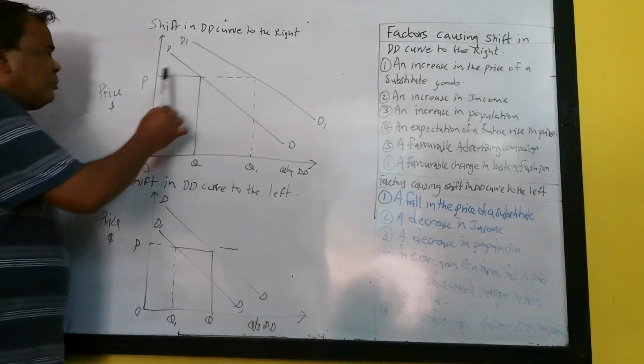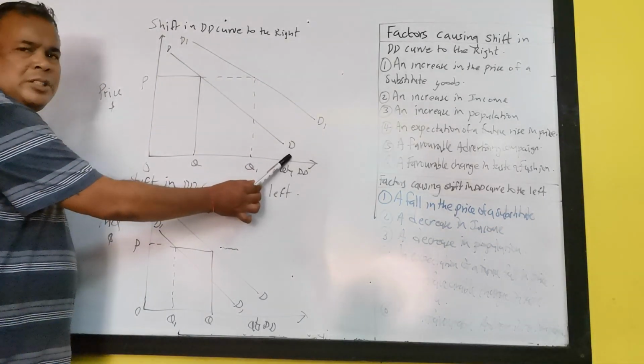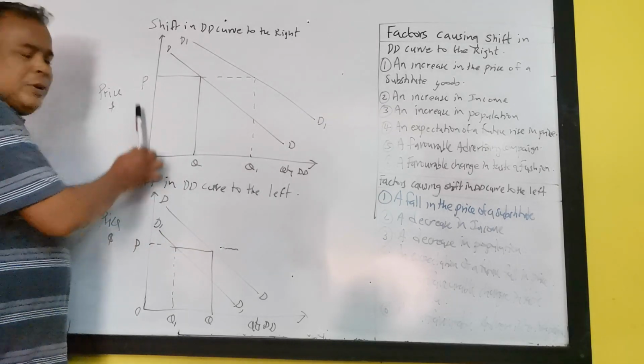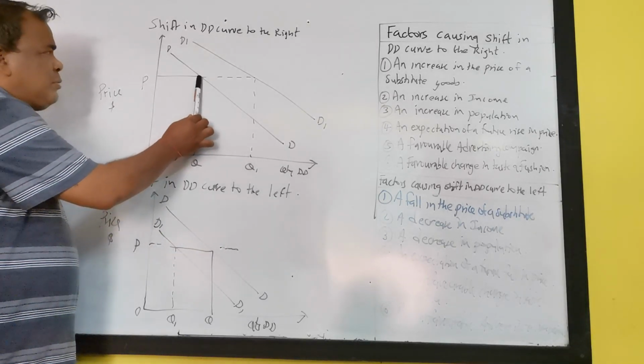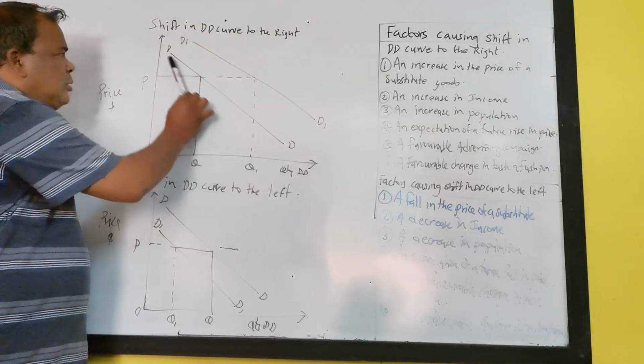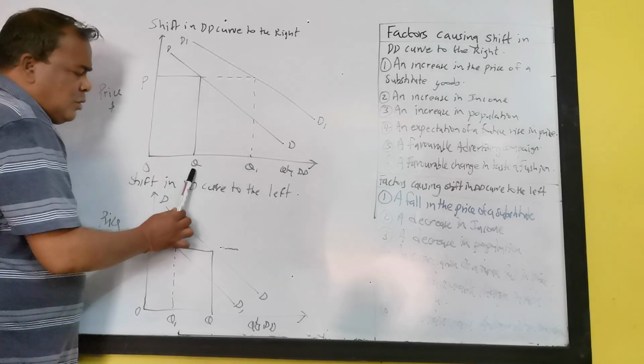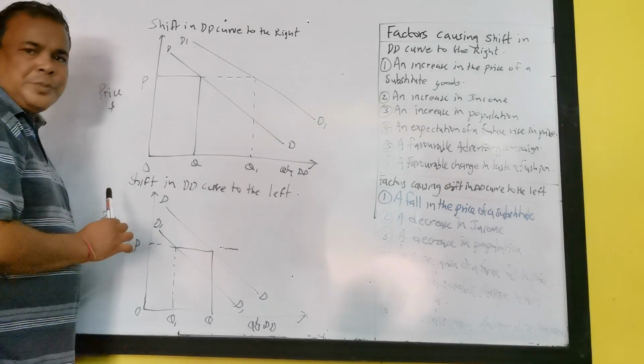Shift in demand curve to the right. This is the original demand curve, DD, and price is OP. So, when demand increases, demand shifts to the right from DD to D1, price is still the same, quantity increases from OQ to OQ1.